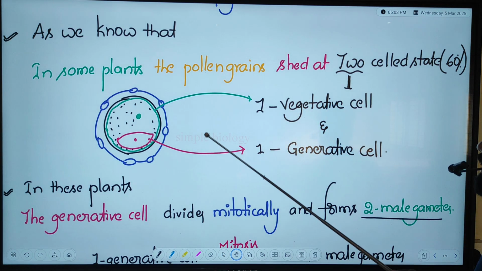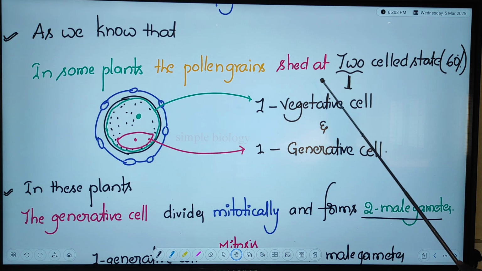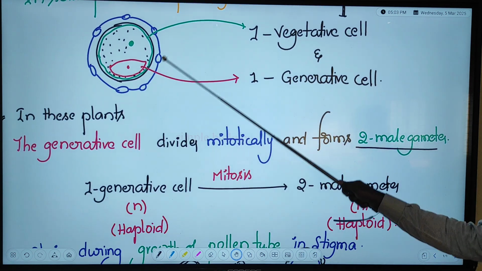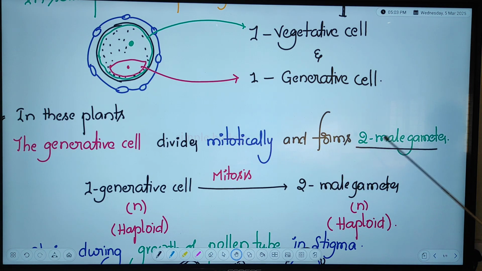Now, as we know, in some plants the pollen grains are shed at the 2-cell state, that is 60%. What are those 2 cells? One is the vegetative cell, the second is the generative cell. In these plants, the generative cell divides mitotically and forms 2 male gametes.